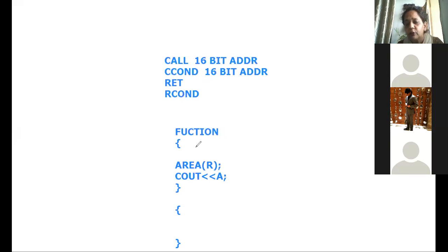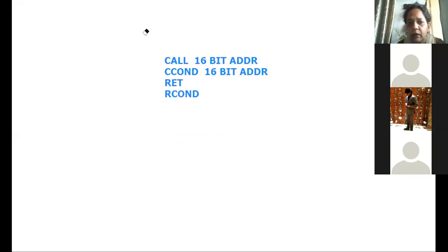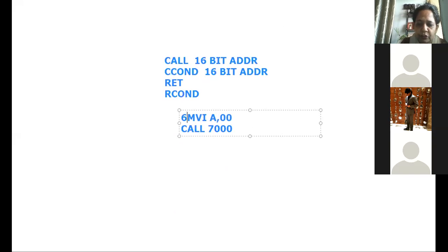Okay. Now, whenever a call instruction happens in 8085, we were talking about the call instruction, correct? So the call instruction is nothing but the code of the call instruction. Suppose I have written MVI A, 00, and then I say call, and then I have to mention a 16-bit address. For example, this set of instructions I have written at the address 6000. The code for MVI A is 3E and then 00. This is a 2-byte instruction.